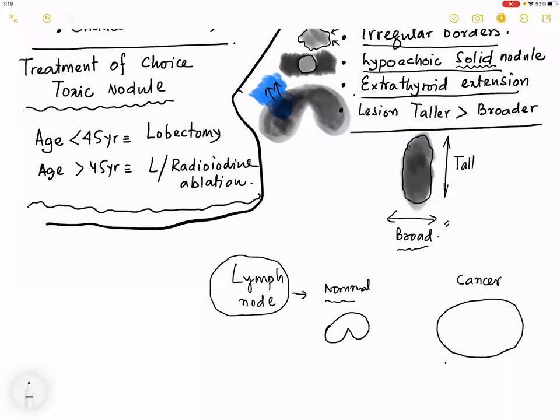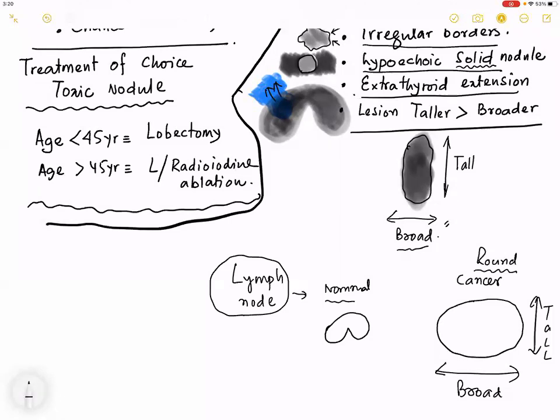It is more broad than tall. In a primary, it is more tall than broad. In a mets node, more broad. Sorry, primary is more tall than broad. Lymph nodes are more broad than tall. But just remember, the shape of this is round.